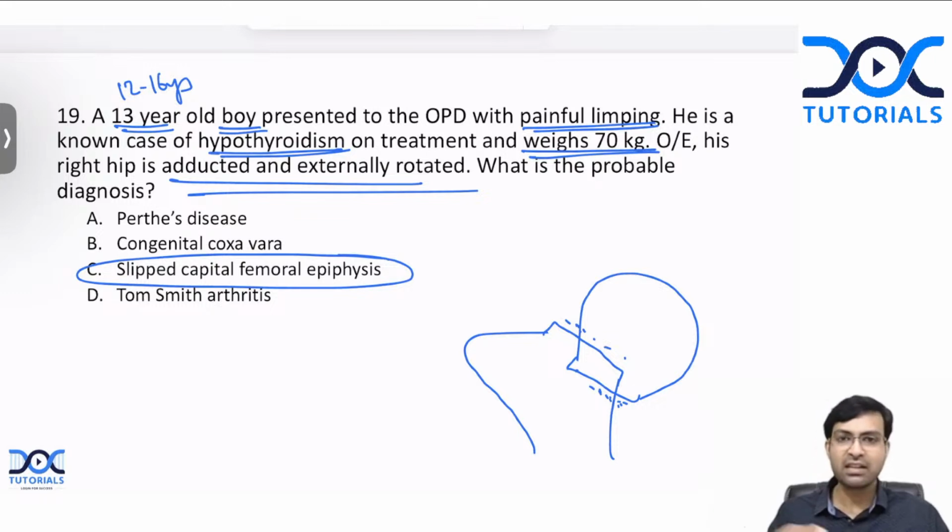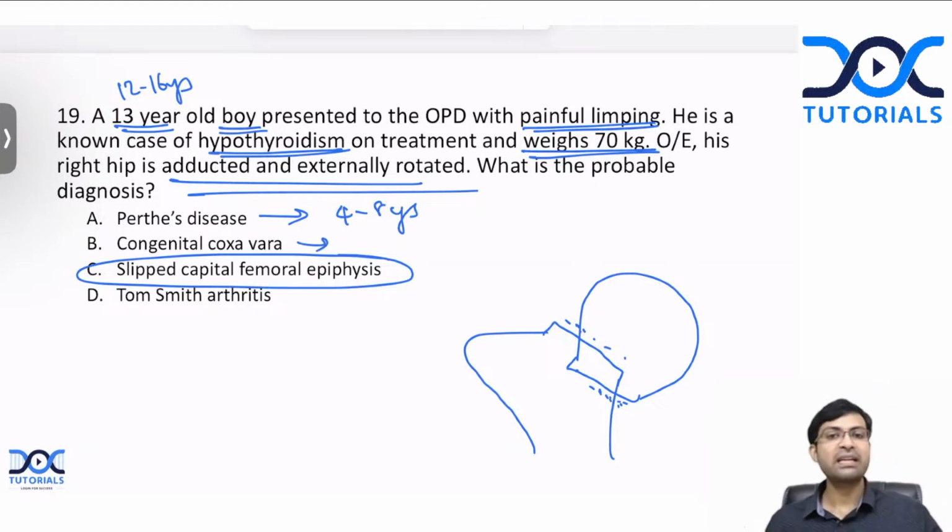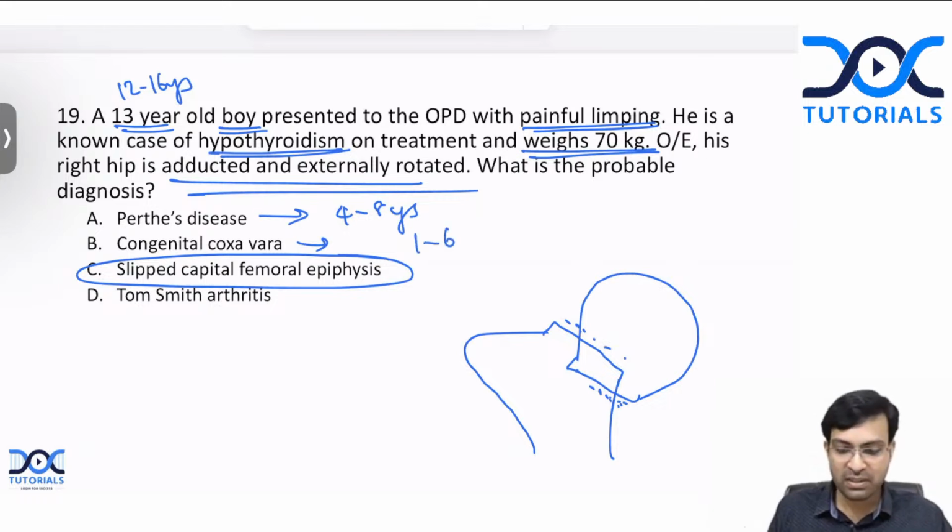I'll just tell you what the other conditions mentioned here are. What is Perthes disease? It is a reversible avascular necrosis of the femoral head in a child, and the age group is 4 to 8 years. What about congenital coxa vara? It is a condition where there is a deformity of the proximal femur in a child. The age group is 1 to 6 years.